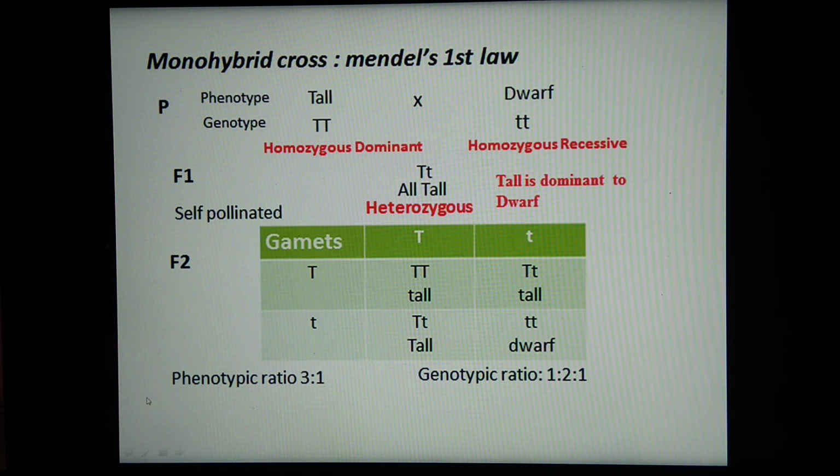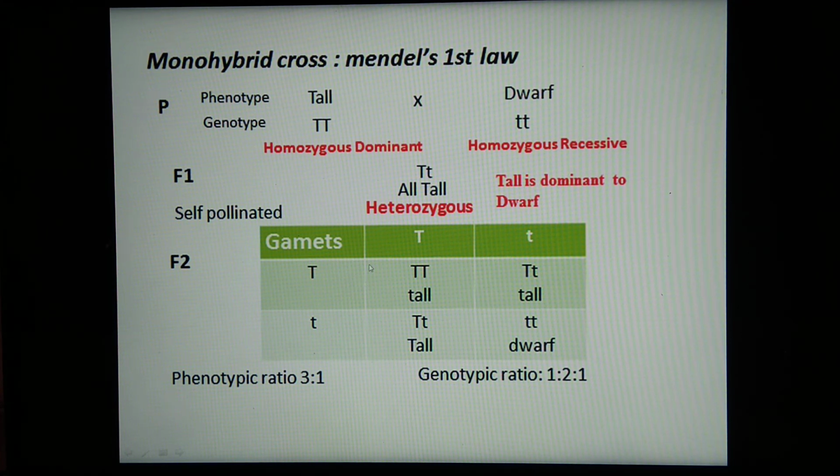So we can see the phenotypic ratio and genotypic ratio. See here, one square is shown. This is called a Punnett square or checkerboard. What is this Punnett square or checkerboard? This board shows the probability of different permutations and combinations of fertilization between gametes of the opposite mating types. What it shows? Permutations and combinations of the fertilization.